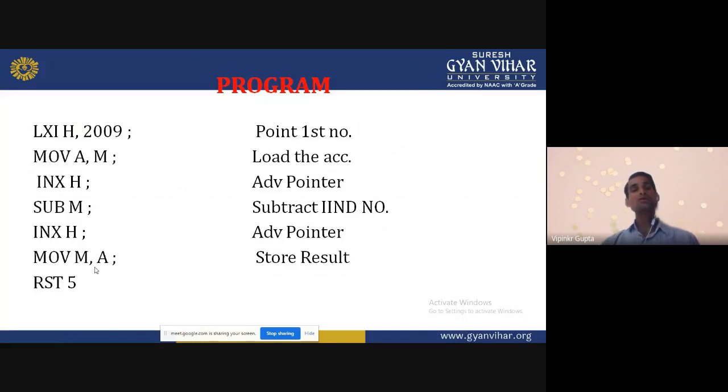Now next thing is we want to put that result into the next memory location. So what we are doing, again we increment the HL pair by 1. So what location? 2000B we are getting. So now we can transfer the accumulator data into the memory. Like that we can write the program for subtraction.